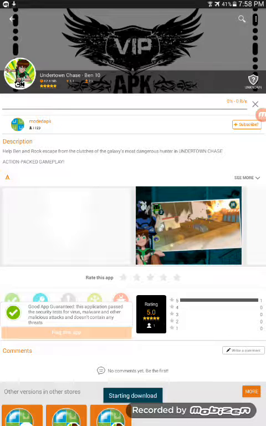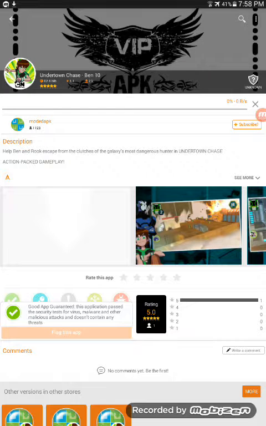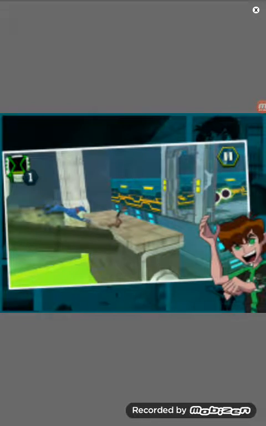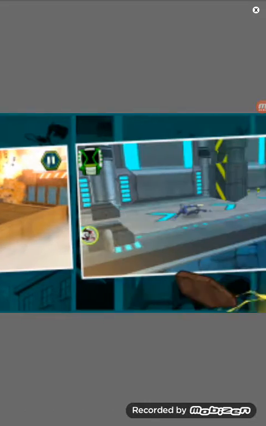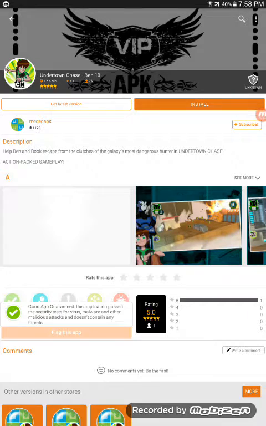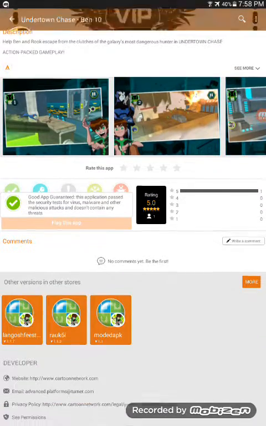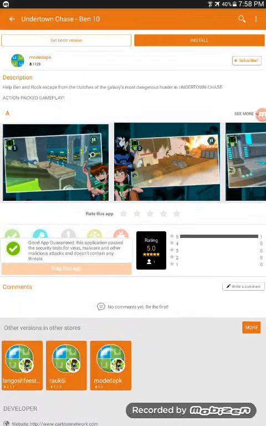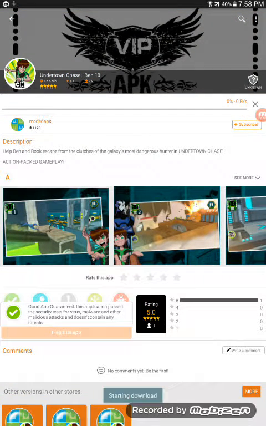Press install and it will download it. It will be a good game. Let me show you the pictures of the game first. You play as Ben 10, Rook, and Ben 10 can transform to 2 alien forms in this game. There are a lot of versions. Press install to install the game. Let's wait a minute.